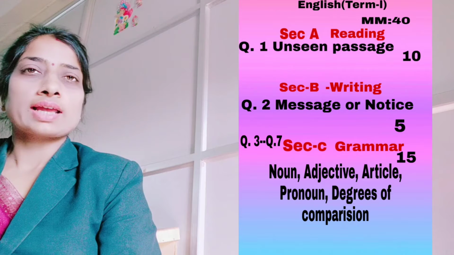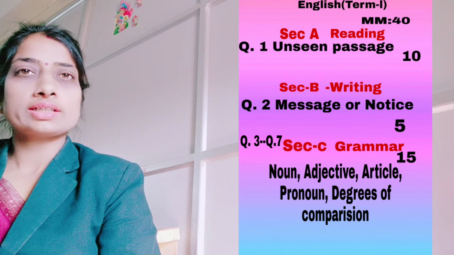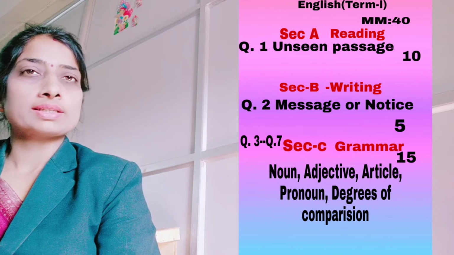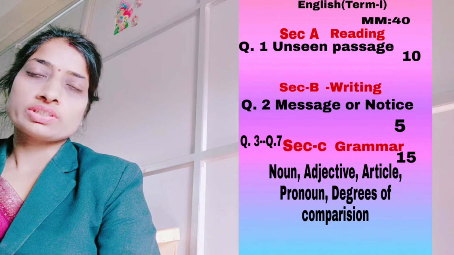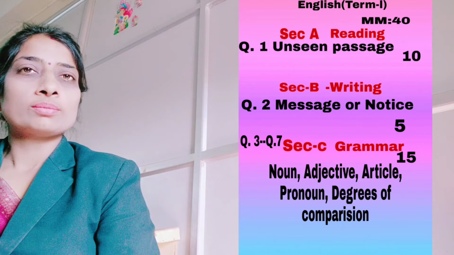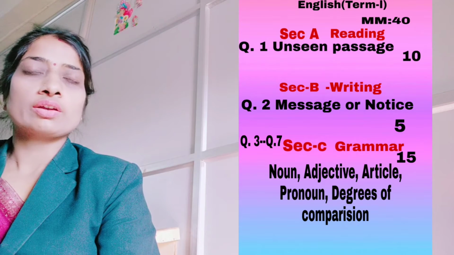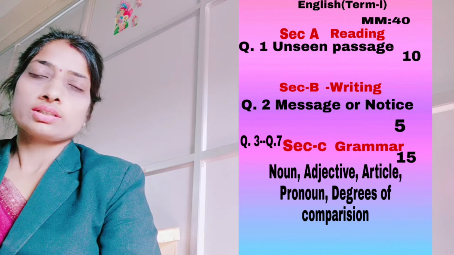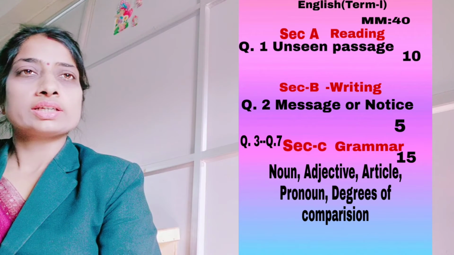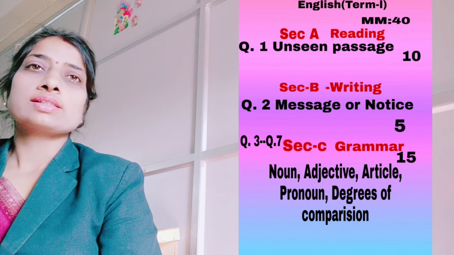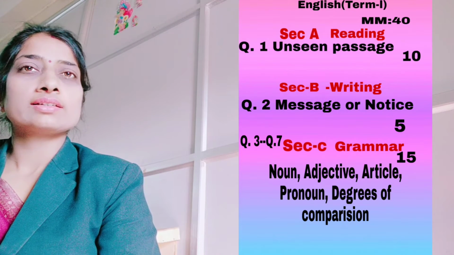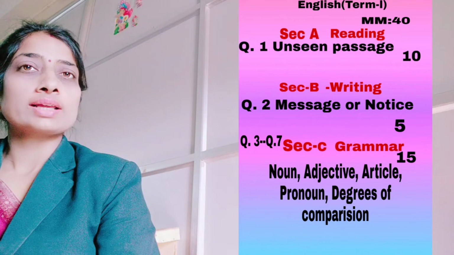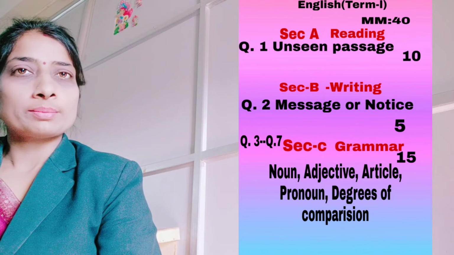Now next is section B, that is the writing portion. In this you will be getting 2 questions: one is a message and the other is a notice, which I have taught you. From the 2 you have to select only one. Either you can do the message or you can do the notice, whichever you find easier. The notice and message will carry 5 marks.